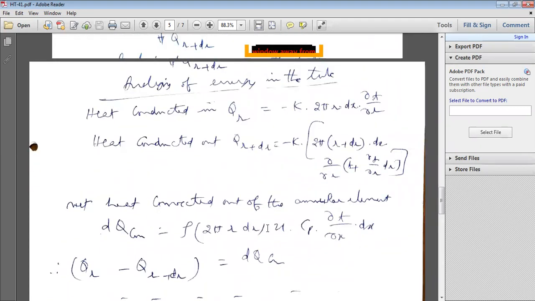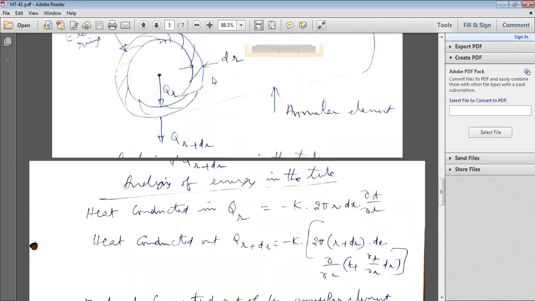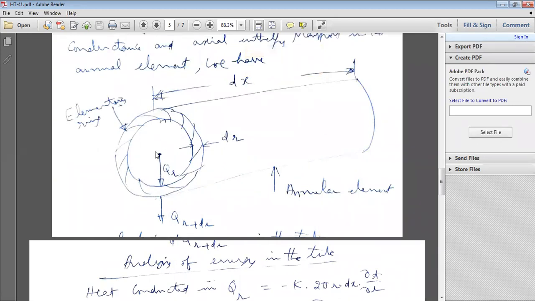If you multiply the velocity with the area, you get the volume flow rate. That's why density into volume, mass, into specific heat Cp, into the delta T, the variation of temperature along the length of dx.